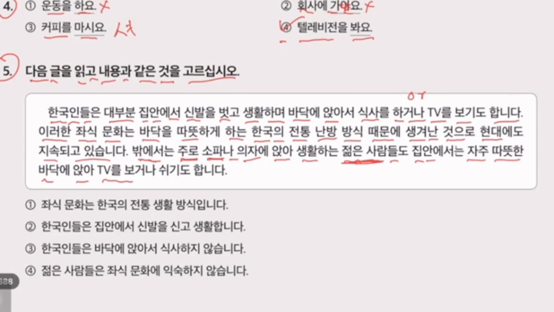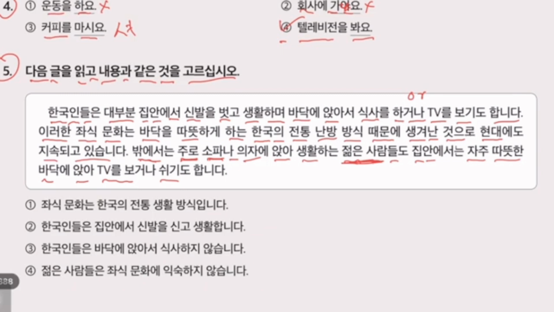TV 보고 is watching TV and 쉬기도 합니다 and taking rest. Outside of home, the youngsters sit on the sofa and chair, but in the home, they still follow this culture, sitting on the warm floor and watching TV and taking rest on this floor.